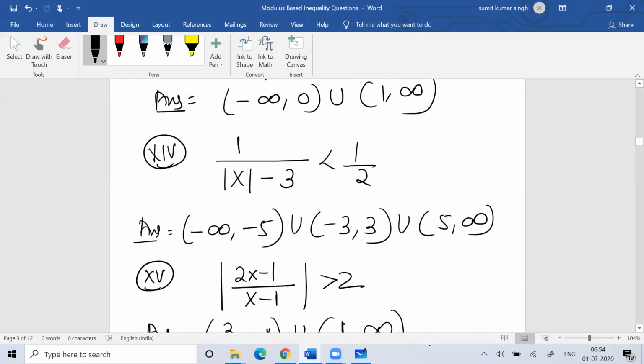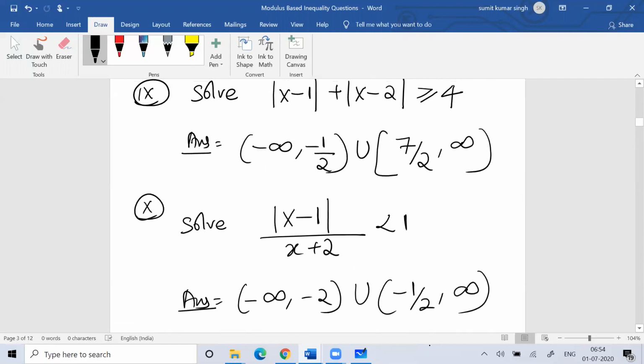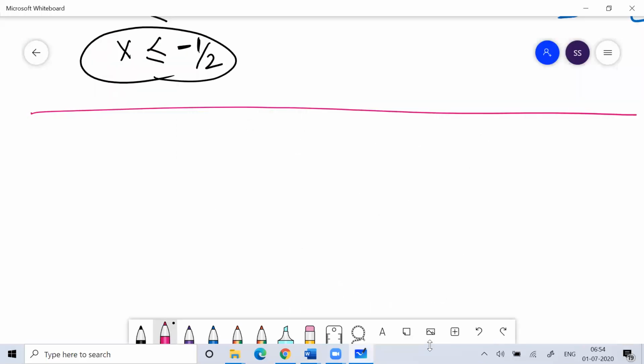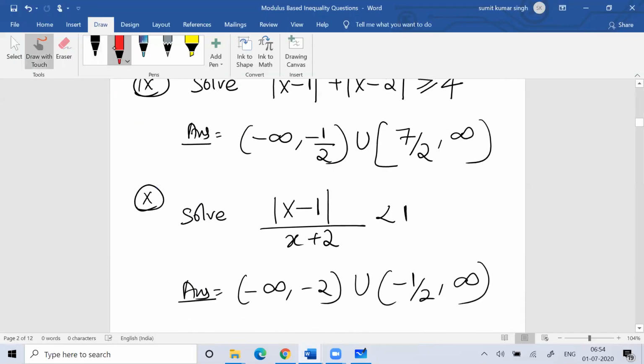You can try all the questions one by one, and you can definitely get the answers for them. This is minus 1 by 2, and here it is a closed bracket, not an open bracket.